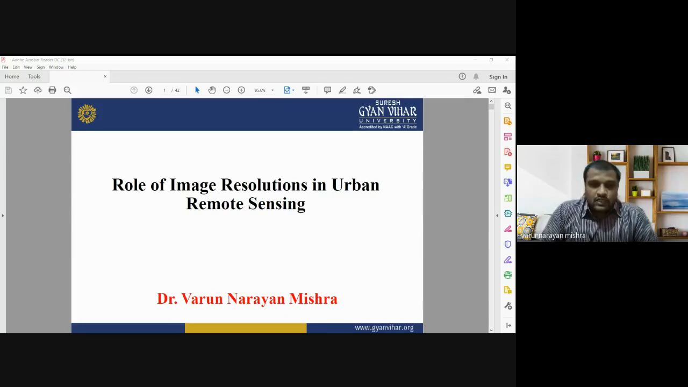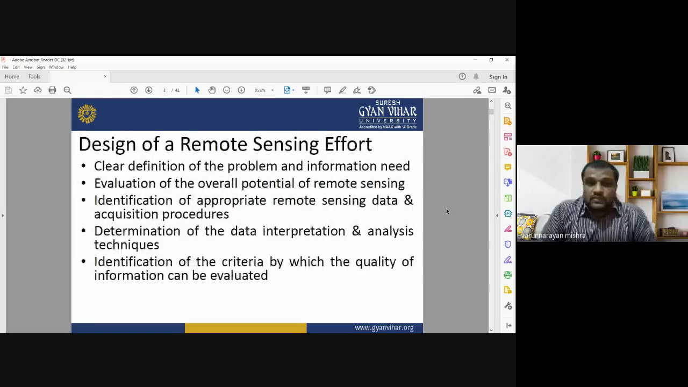Today, I am going to discuss the role of image resolutions in urban remote sensing, and how the resolutions of satellite images are useful in urban and regional planning. Today's topic is very important and very useful when we talk about the use of satellite images in urban and regional planning. First, I would like to start with the design of remote sensing technique.